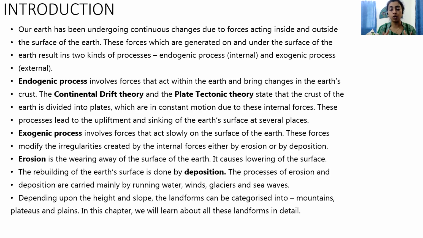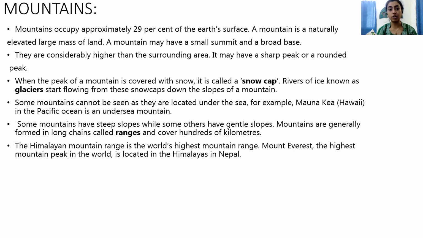That means those activities which you can see, where the activities are taking place because of the external forces acting upon it. Now, depending upon the height and slope, we have different types of landforms. What are the landforms? Landforms are mountains, plains, and plateaus. We have basically three types of landforms on the earth. So in this class, we are just going to look into details about mountains.